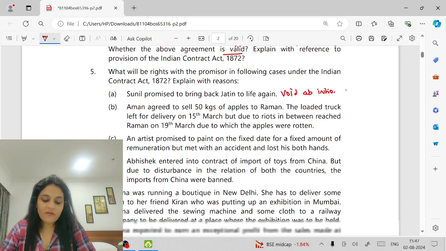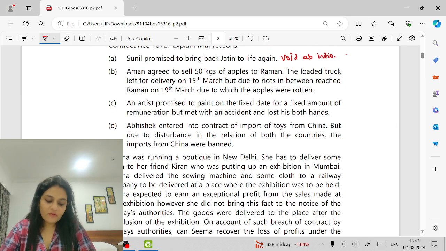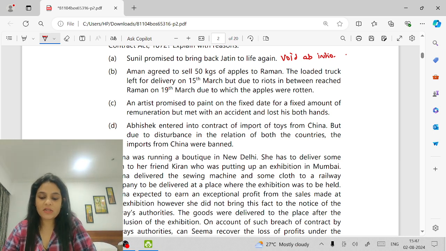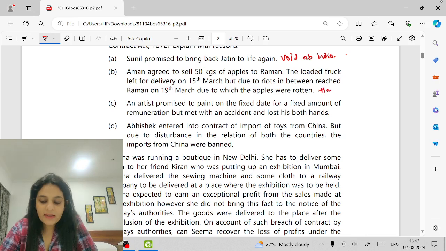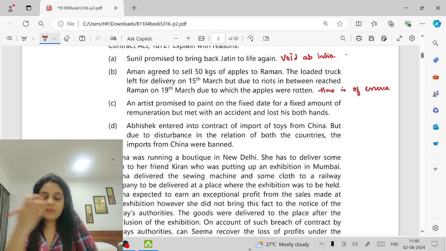Aman agreed to sell 50 kgs of apples to Raman. The loaded truck left for delivery on 15th March, but due to riots in between, reached Raman on 19th March, due to which the apples were rotten. Now, here, can I say time is of essence? Because the goods are perishable goods, time is of essence. And since the goods could not be reached before the time, the contract becomes what? Voidable, right? And obviously, in this case, it will become void.